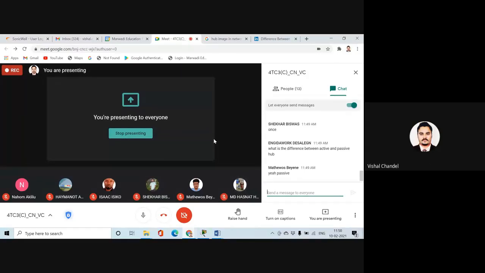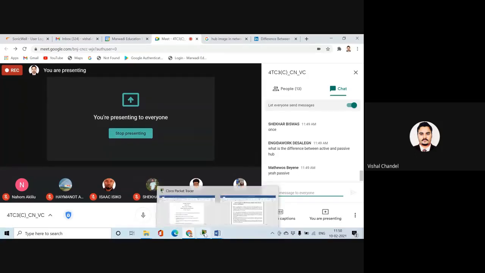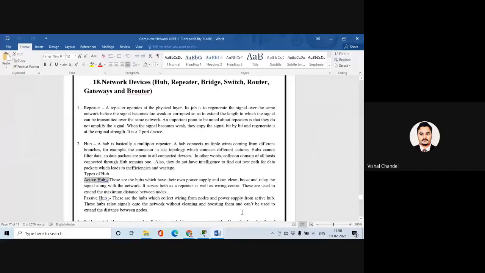So all hubs are going to be used in the same job, but when I want to represent things at the next level, the definition will be very clear. Active hubs are hubs which have their own power supply and can clean, boost and relay the signal along the network.